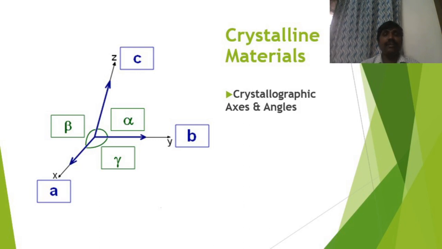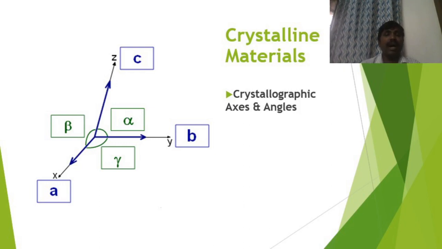So A, B, C are the crystallographic axes. I hope you understood the crystallographic axis. The next parameter in crystalline material in crystallography is angles, crystallographic angles, alpha, beta, gamma.